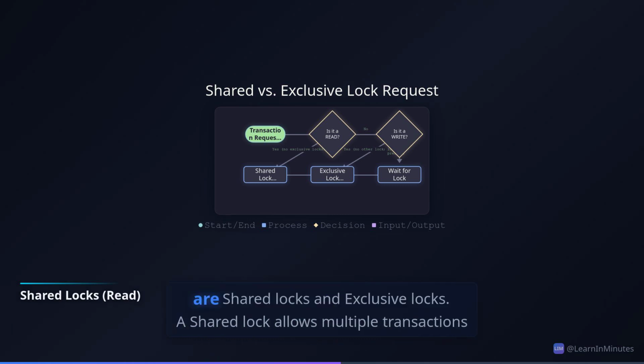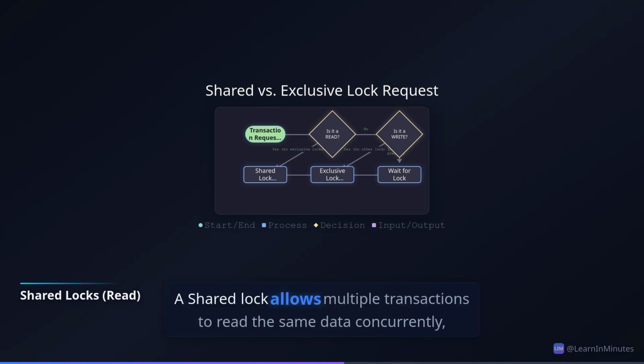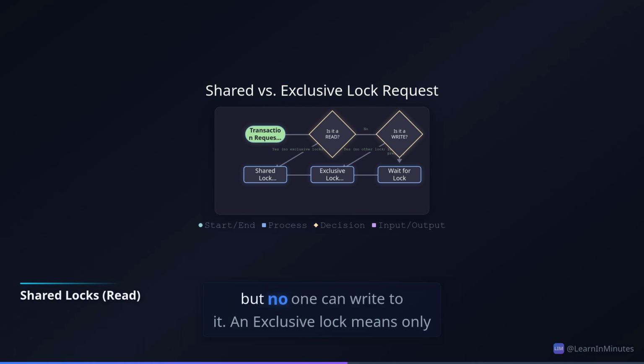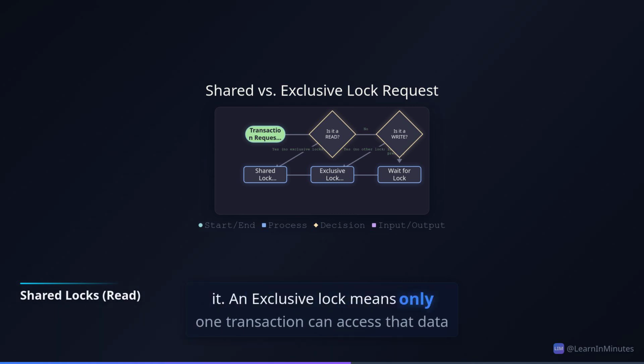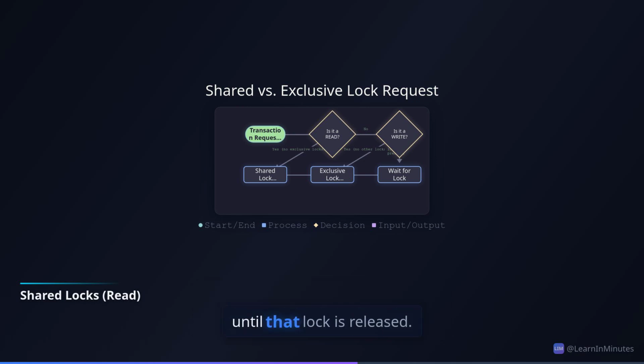The two main types are shared locks and exclusive locks. A shared lock allows multiple transactions to read the same data concurrently, but no one can write to it. An exclusive lock means only one transaction can access that data for both reading and writing. No one else can even read it until that lock is released.